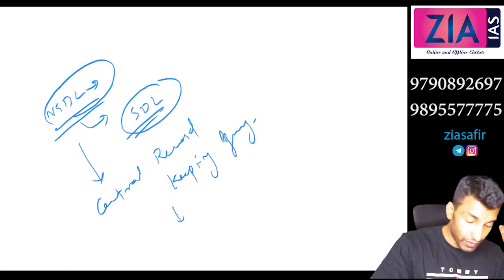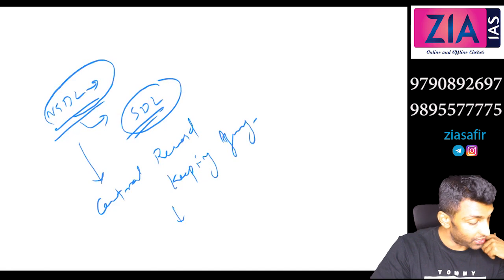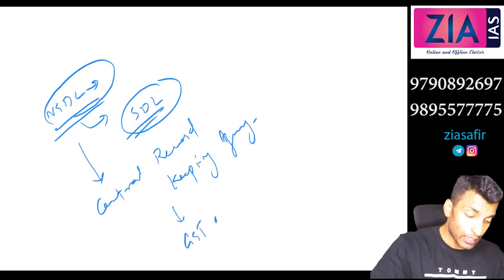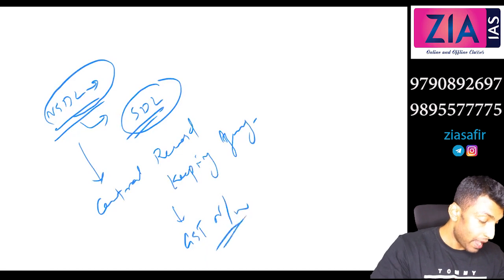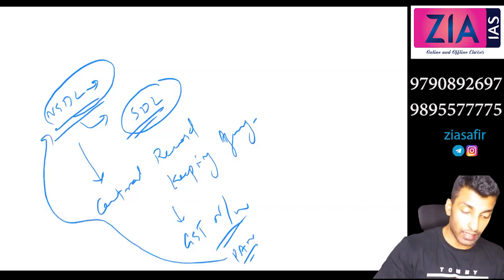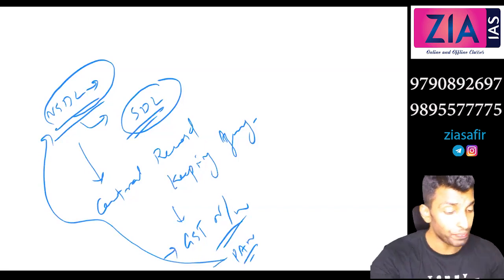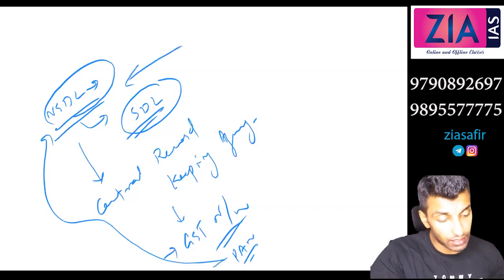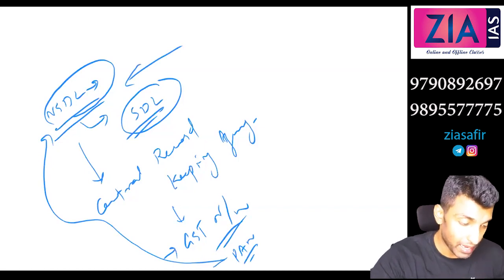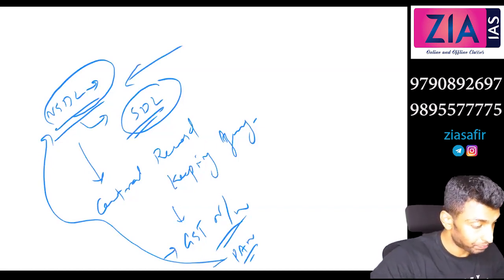The GST network, when we discuss taxation, we will talk about GST. There we will discuss the GST network. The GST network was actually established by NSDL, and the PAN card is also managed by NSDL. We will revisit this when we discuss GST in the module on taxation. So what I'm saying is, the NPS account details, PRAN, etc. are managed by NSDL.